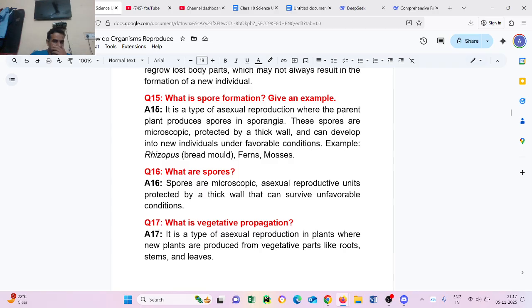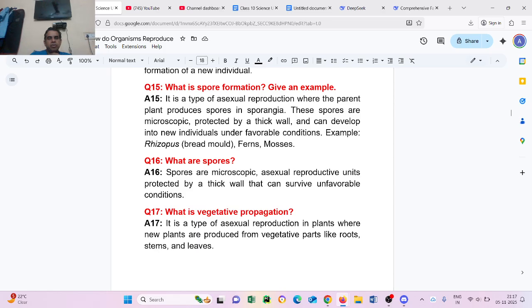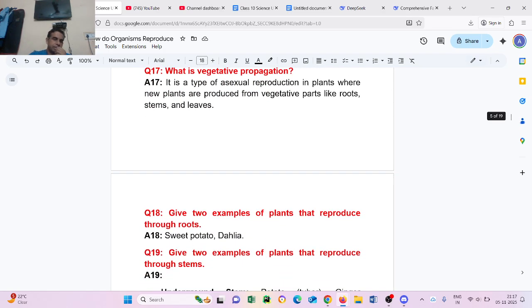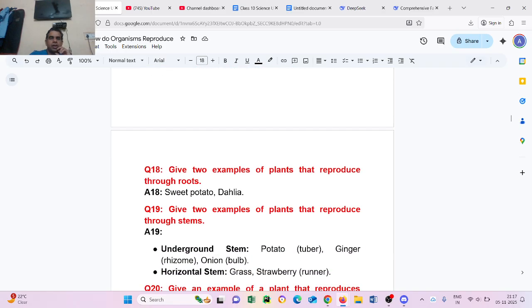What is vegetative propagation? It is a type of asexual reproduction in plants where new plants are produced from vegetative parts like roots, stem and leaves. Question number 18. Give two examples of plants that reproduce through roots. Sweet potato and dahlia.